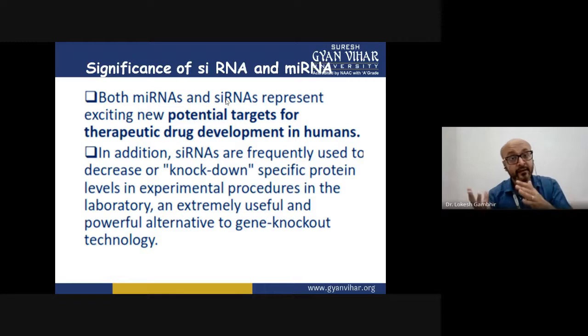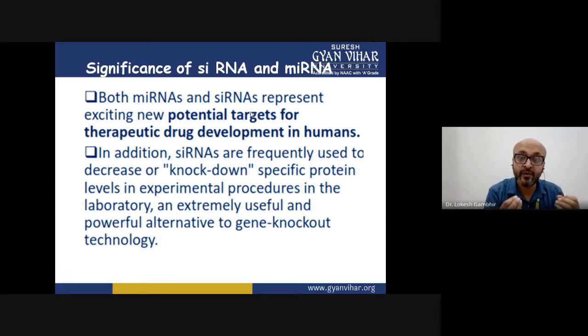And on the other hand, people have shown that these miRNA molecules are also responsible for certain proper cellular processes, the normal cellular metabolism also. So there are 2 lines of defenses. There is a double-edged sword that we are talking about. Fine. And in addition, these siRNAs are extensively utilized to develop knockdowns in both in vivo and in vitro models.